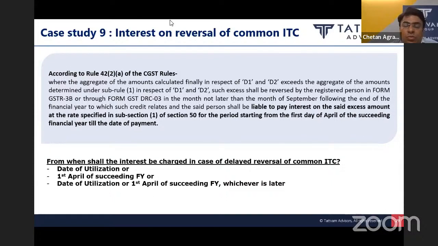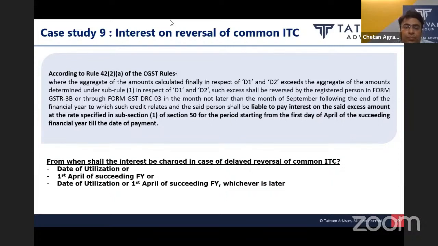ITC used exclusively for making taxable supply will be fully available, and ITC exclusively used for making exempted supply is not available at all. Now, the third category which the taxpayer has to identify is the common ITC, which is used for making both taxable as well as exempted supply, like rent of the building, security guard ITC, and other things which can be said to be used for making both.